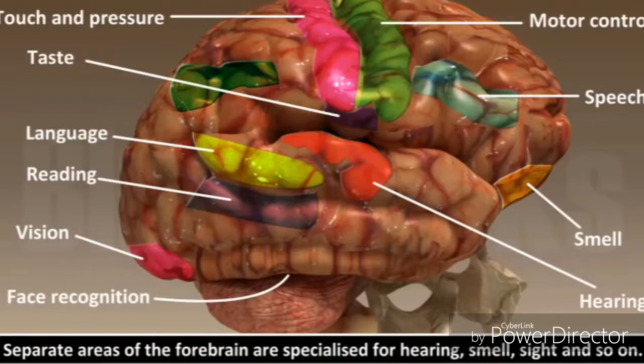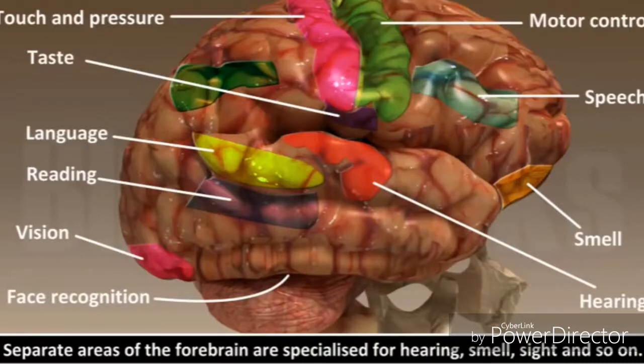There are individual areas of association where this sensory information is interpreted by putting it together with information from other receptors as well as with information that is already stored in the brain.